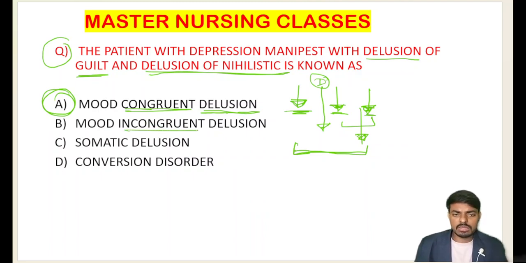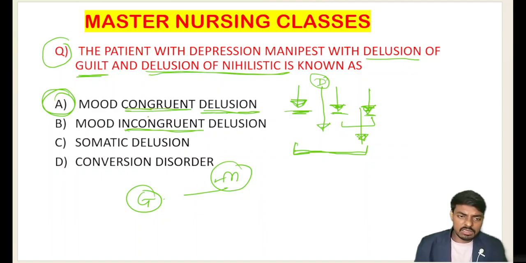Mood incongruent delusion means, see, if a person with mania is admitted and he is having delusion of guilt, a person with mania never has delusion of guilt, but this delusion and this particular mental disorder are not related to each other, so they are incongruent. The condition in which the delusional disorder's signs and symptoms are not based on the theme of the disease, we call mood incongruent delusions.